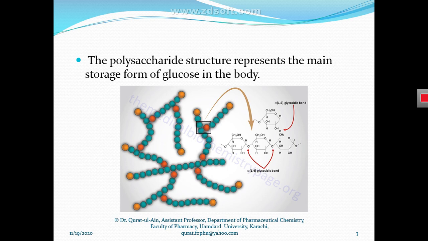So the main site of glycogenesis, the synthesis of glycogen, is the liver cell, and the process by which the glycogen molecule is synthesized is called glycogenesis.